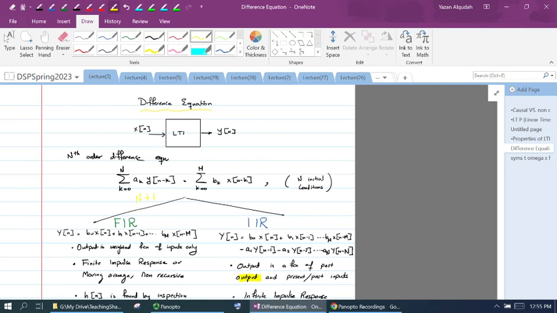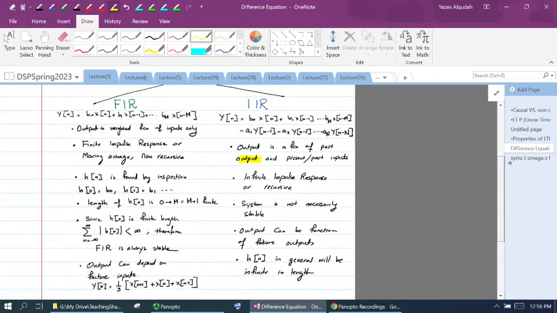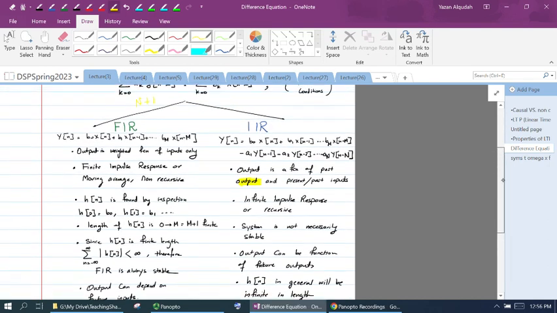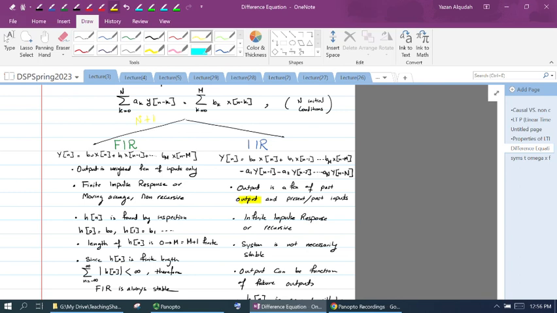Now we said we're going to differentiate two types of filters or systems that are going to result from this equation. One system we're going to call finite impulse response, FIR. The second is infinite impulse response, IIR. What is the difference between the two?